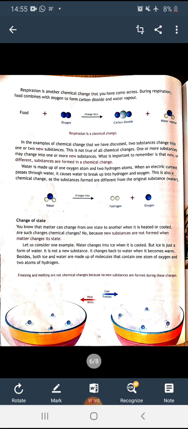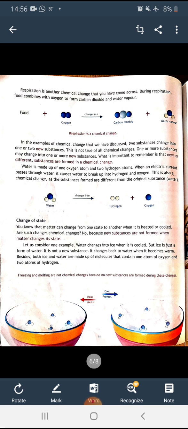When water changes into ice, when it is refrigerated, when it is cooled. But ice is just a form of water, no? The difference is water is in liquid form and ice is in solid form. It is not a new substance. Again, it will change back to water when it becomes warm.